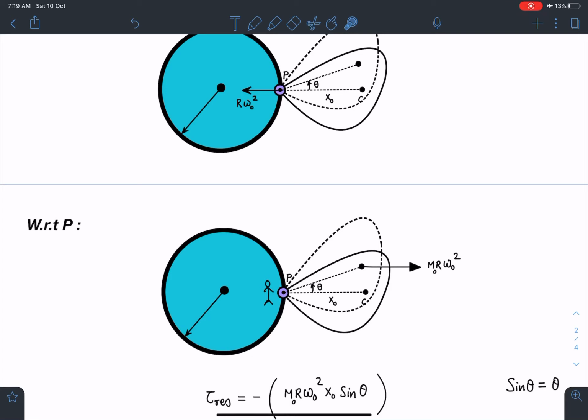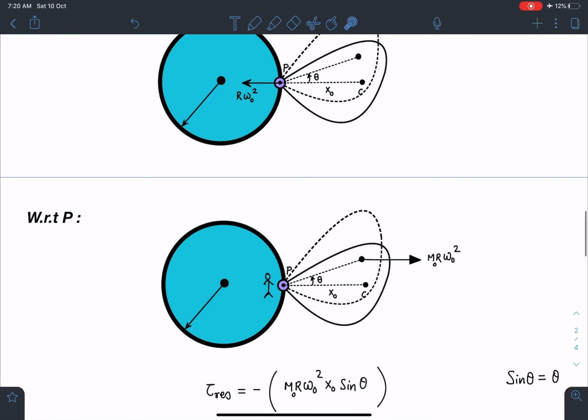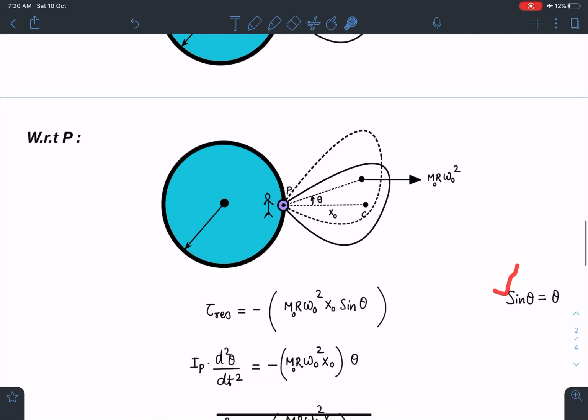All right. So now you can see this situation is quite similar to your physical pendulum situation, where instead of mg, now we are having this centrifugal force, which is m r omega naught square. So here I can write torque about point P. That is going to be m r omega naught square, that pseudo force, times x naught sine theta. For small theta I can just write sine theta equal to theta, and this restoring torque I can write as I alpha, where I is I about point P, and this d2 theta by dt square is the angular acceleration with respect to platform.